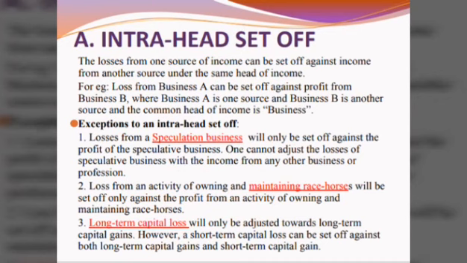For example, loss from business A can be set off against profit from business B, where business A is one source, business B is another source and the common head of income is business. Another example, a loss from house A can be set off against profit from house B, where house A is one source and house B is another source and the common head of income is income from house property.